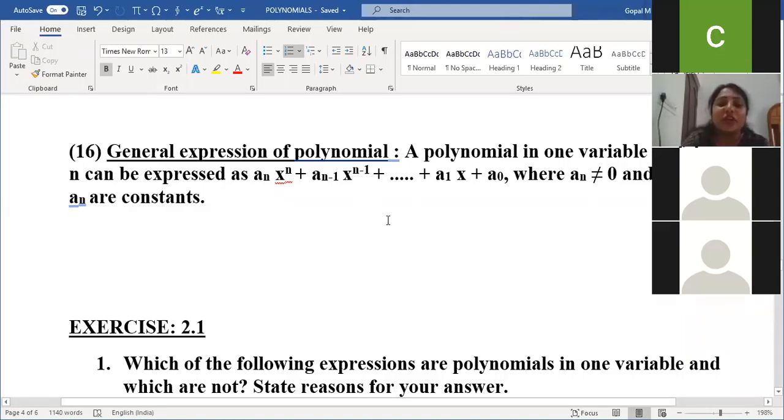Quadratic. No, dear. Think and tell me. Okay, that is the homework. You search and tell me in tomorrow's class.